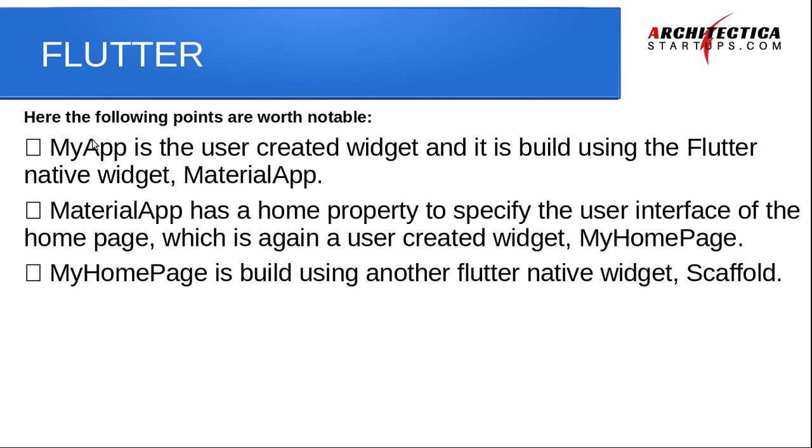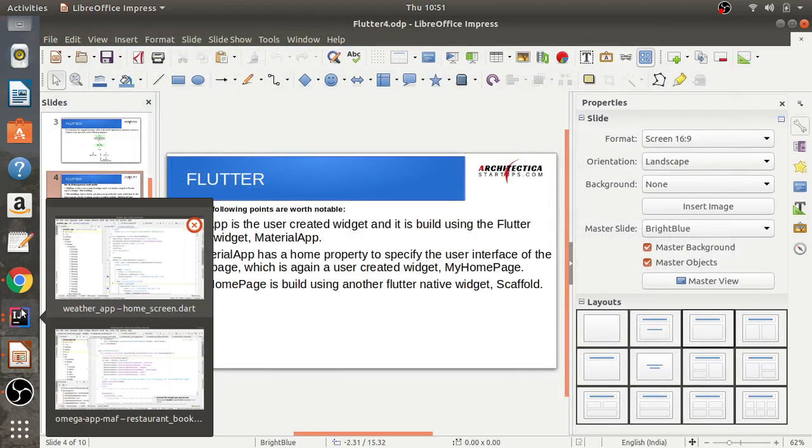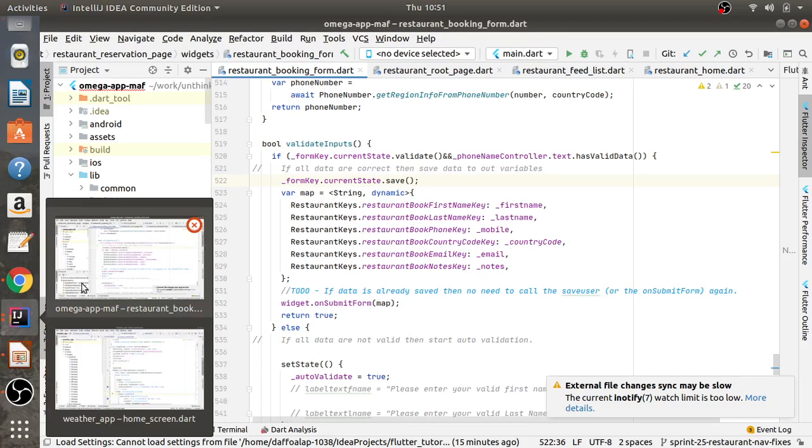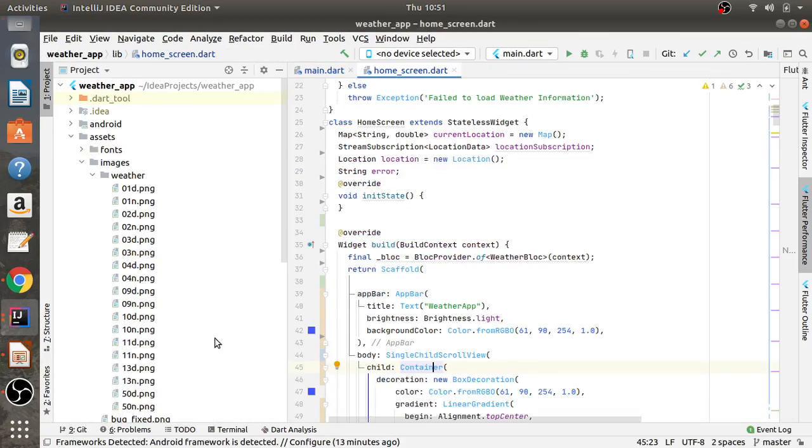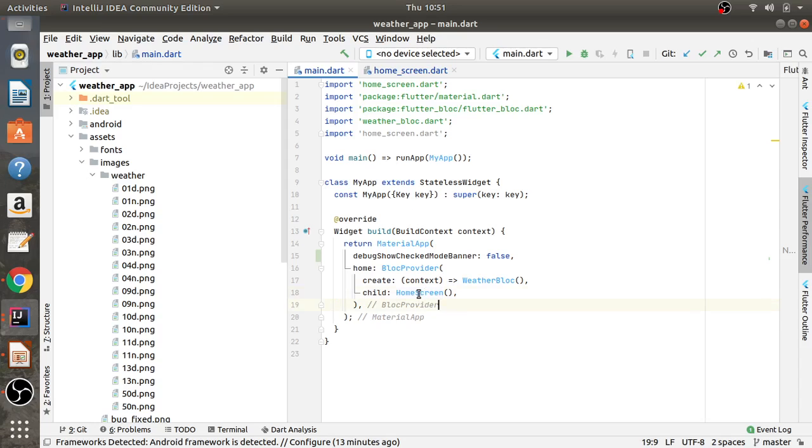Material has a home property to specify the user interface to the home page, which is again a user created widget. My home has been created by us only. We could also change the name to any, since we are using home screen here, I could change the name to home page also. I'll need to do some changes there.